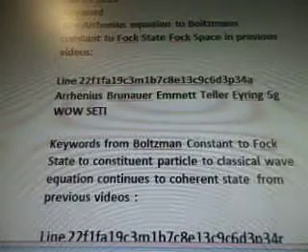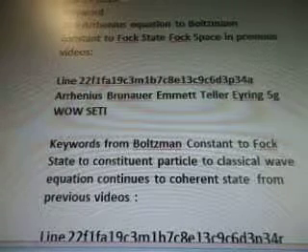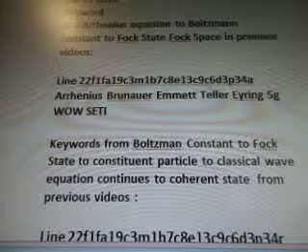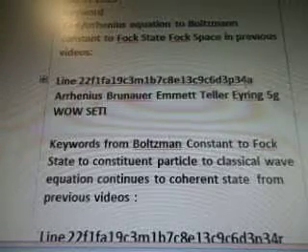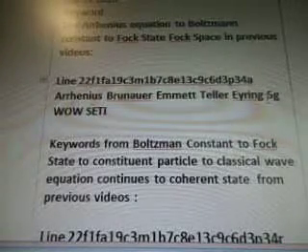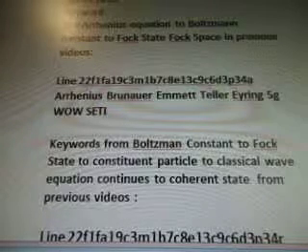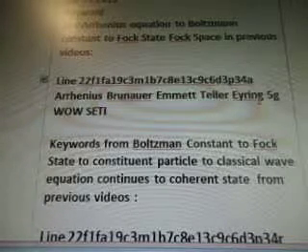22f1fa19c3m1b7c8e13c9c6d3p34a. Arrhenius, Brunauer-Emmett-Teller, iron 5G Wow Seti. I believe that I changed this 34a, if I remember correctly. I think I made the word formula there instead of iron.